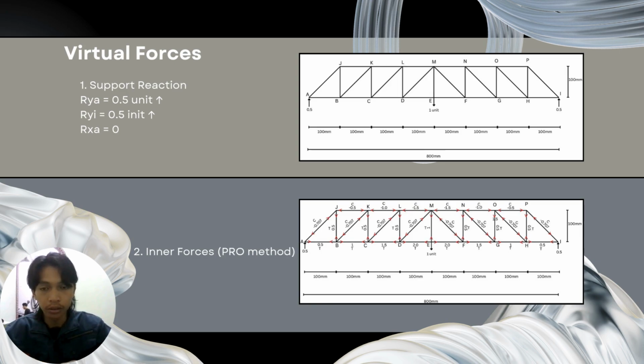After the actual force was determined, we need to find the virtual force. We first put one unit load at the middle of the bridge, which is one unit downward, and then we find the support reaction, where it was 0.5 unit upward for RYA and RYI, same as the actual force. We need to find the inner force, and our group uses Pro method to find the inner force for this bridge.